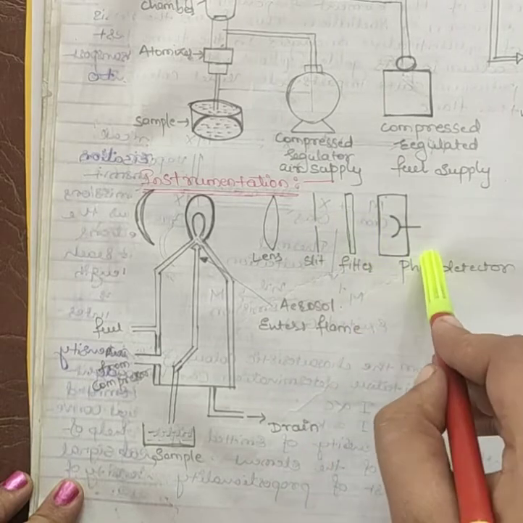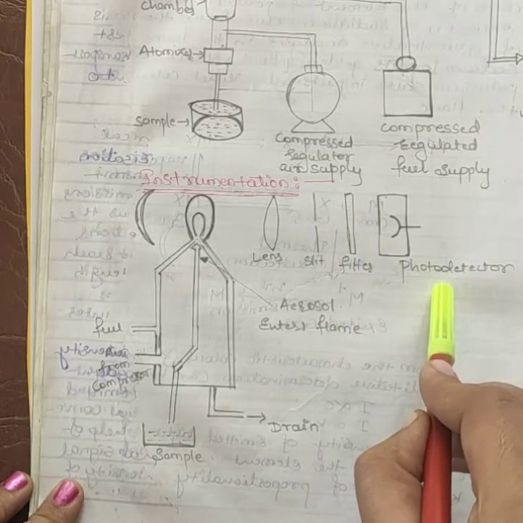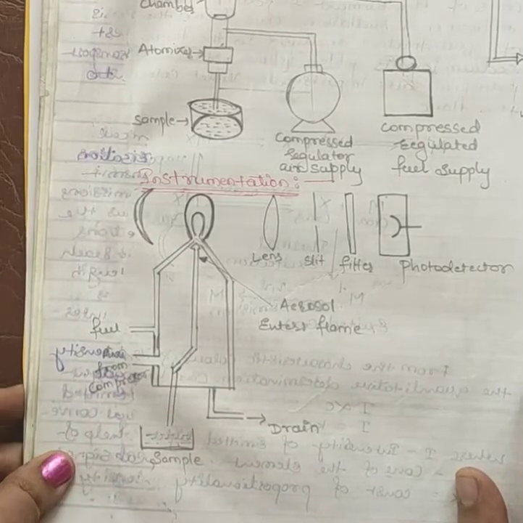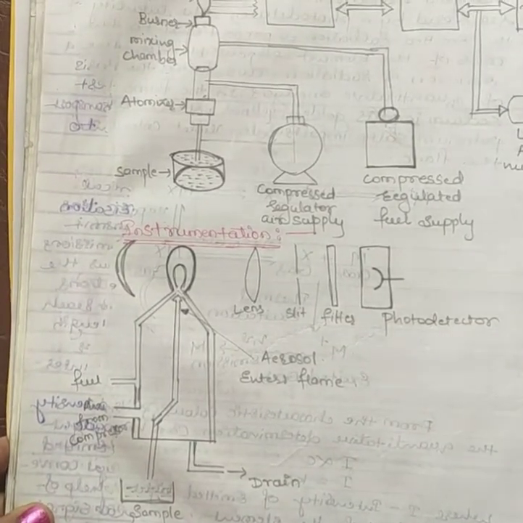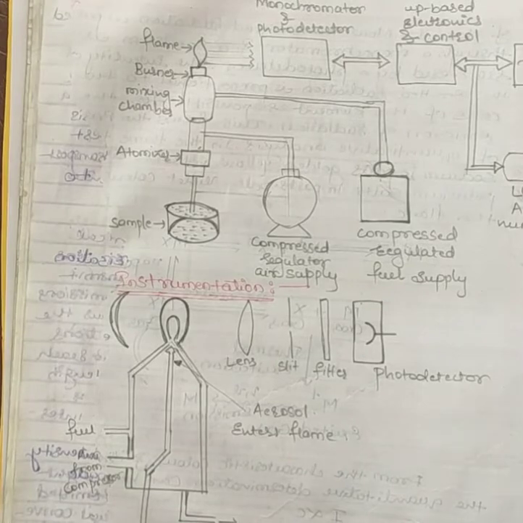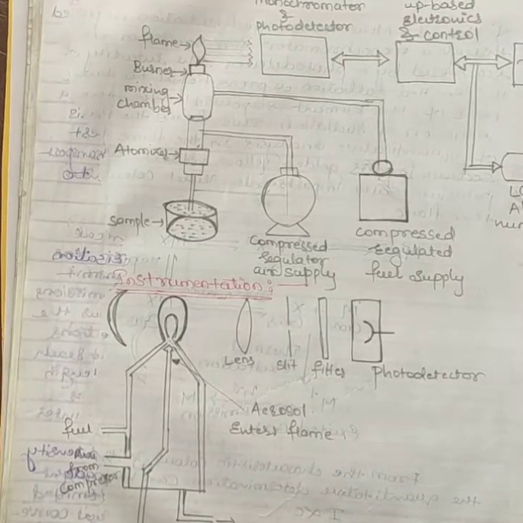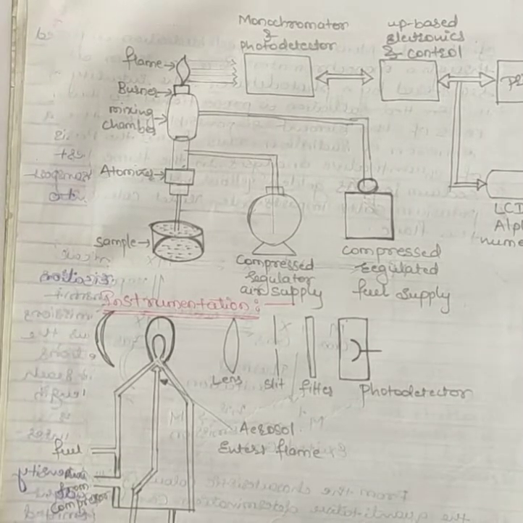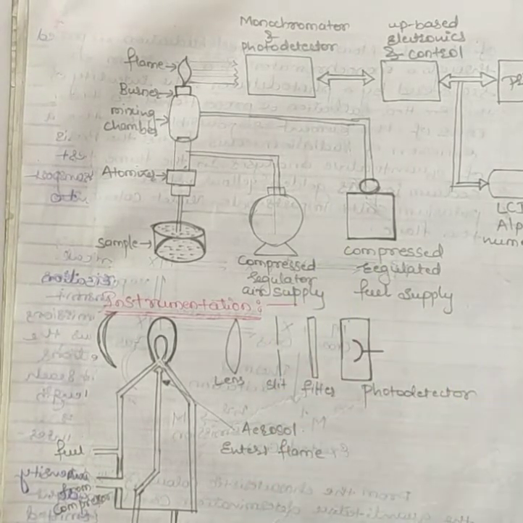Then this radiation will be detected by the photo detector. We will see the overall instrumentation afterwards, because in your syllabus we have flame photometry instrumentation also. Just for the explanation I am showing this part for you.